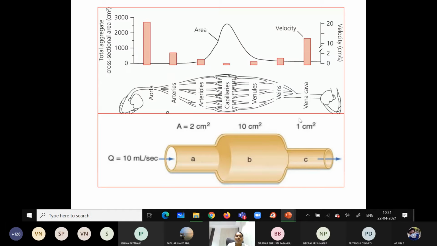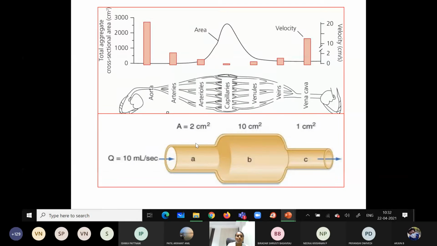Then in this diagram you can see a vessel having different diameters, different cross-sectional areas. We have three components in the vascular system: A component, B component, and C component.